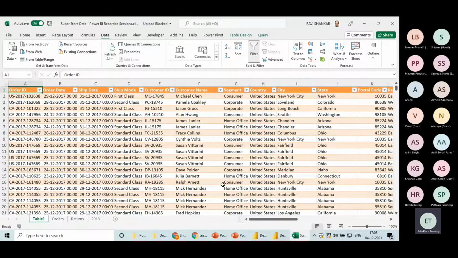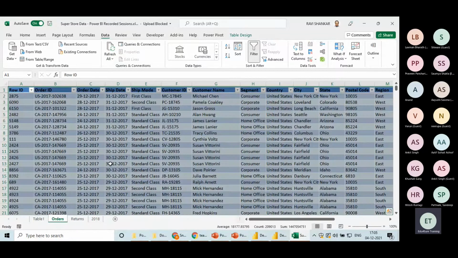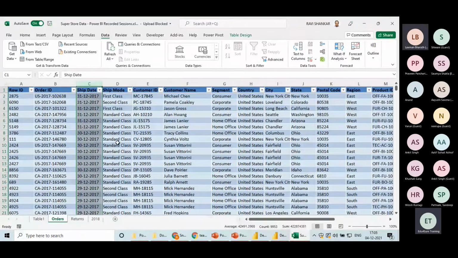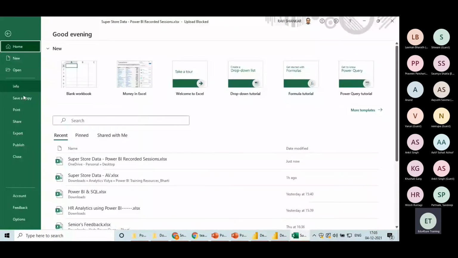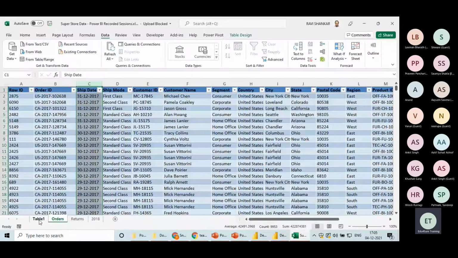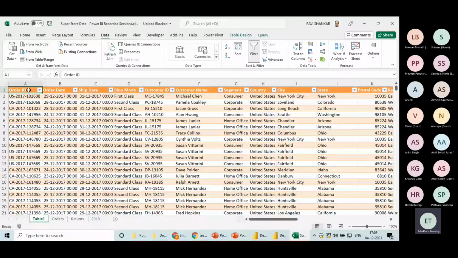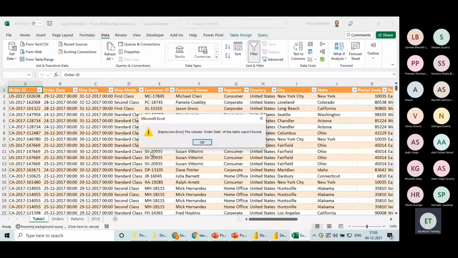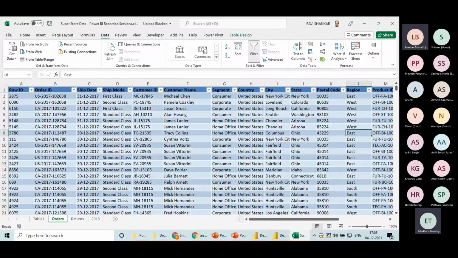Now I'm going back to that particular sheet. And for example, I'm removing the order date, right? I'm saving this sheet. Order date, guys, pay attention. Now I'm coming to output sheet. We still have the order date. Let's refresh this. What happened? The column order date of the table was not found. It means in the input table, it has been deleted, right? Now one more thing, then I will free all of you.